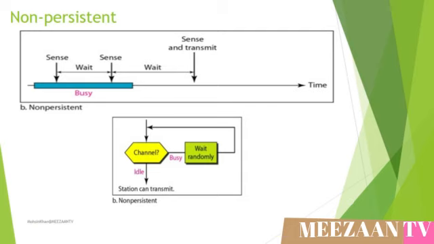This slide shows the diagram of the non-persistent method. Both of the diagrams show that a station senses the medium. If the medium is busy, it waits for a random time. When the medium is idle, it immediately transmits the data.